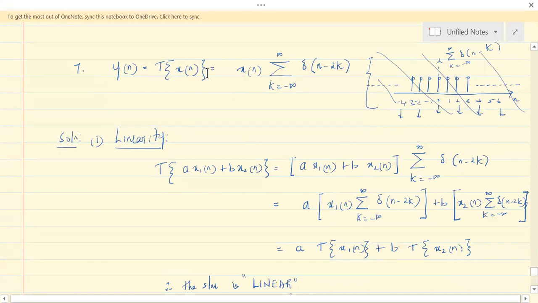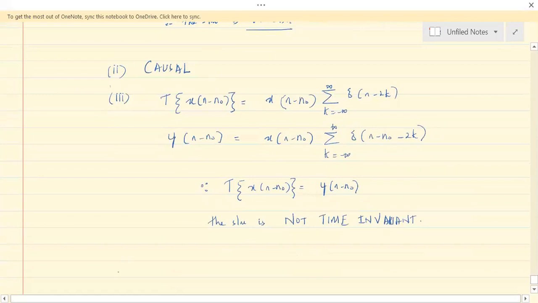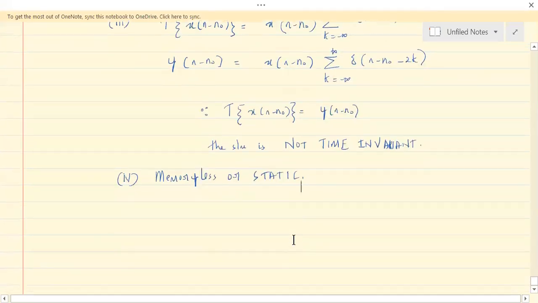So in that sense, the system is memoryless. You can give these reasons in the exam, and practice it by giving reasons. It's memoryless or static because the output is depending only on the present value of input, not on past or future values of input.